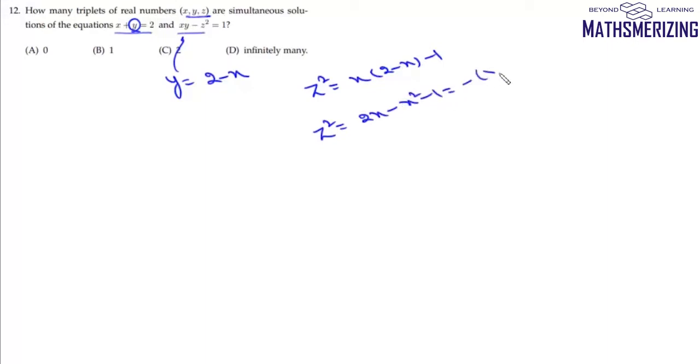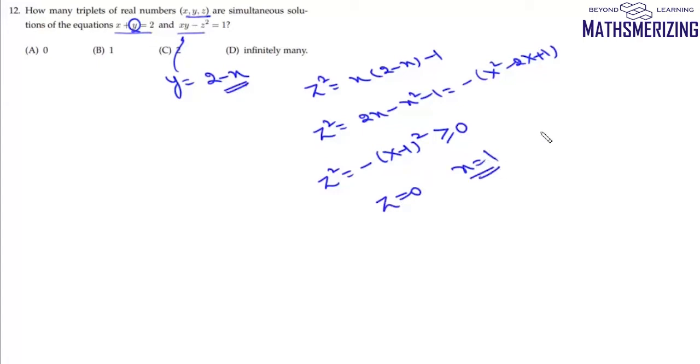Now we'll take minus common, we'll get x square minus 2x plus 1. So we'll write z square as minus (x minus 1) whole square. Now we know that z square must be 0 or greater than 0. Now this expression, minus (x minus 1) whole square, cannot be greater than 0. That means the only option possible here is when the value of z is 0, that is when the value of x is 1. Now if the value of x is 1, then the value of y is also 1. So the only solution to this system of equations will be (1, 1, 0), and that is only one solution, and that's your option number B.